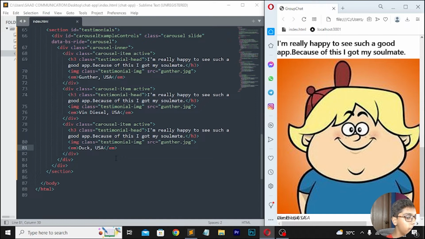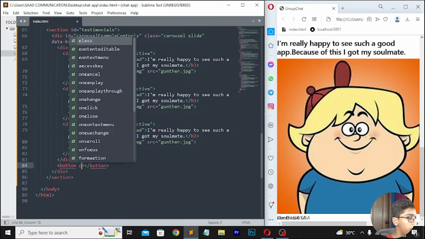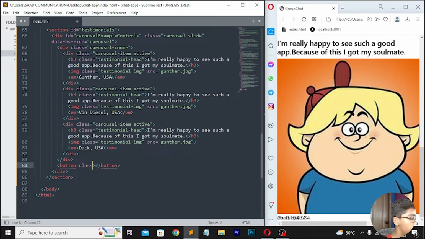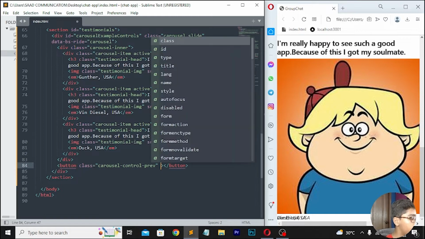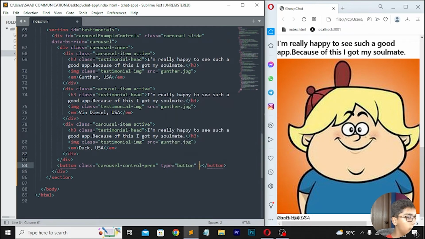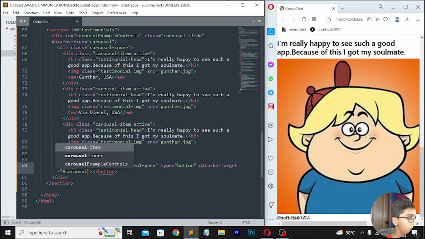Now when you're getting these all things here, you have to now make tags here. So here I will be now moving down simply, then after moving down I will be making a button tag here, so make a button tag simply, then here I will be writing class which should be like carousel-control-prev, so here I'll be writing that, then here I will be now writing type is equals to button, then here I'll be writing data-bs-target, then is equals to, here I will be now writing #carouselExampleControls.